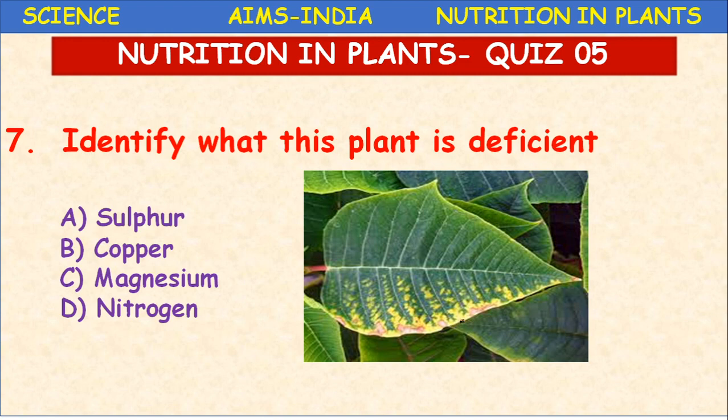These are all the symptoms of magnesium deficiency. The symptoms are called chlorosis and necrosis. Necrosis means death of the tissue, chlorosis means death of chlorophyll. Magnesium is an important constituent of chlorophyll, so the leaf turns yellow and the edges become dry.